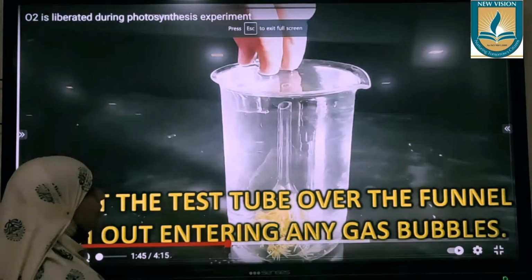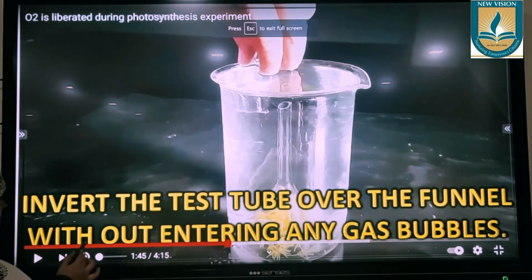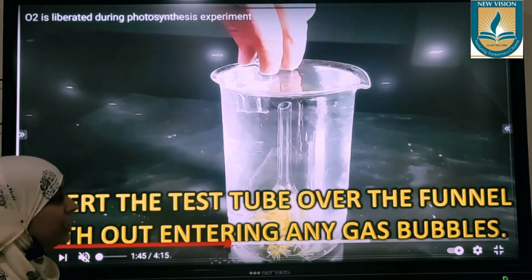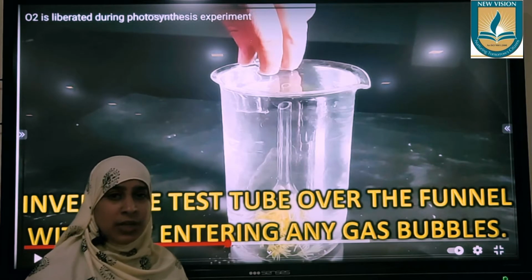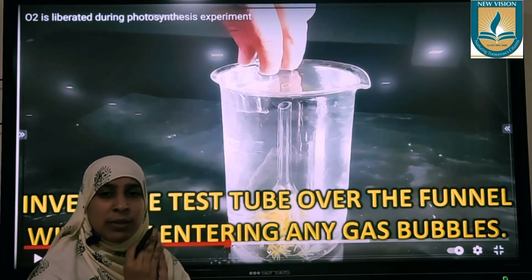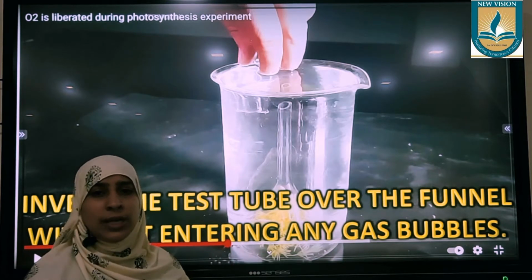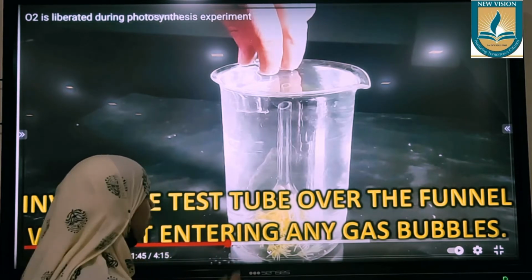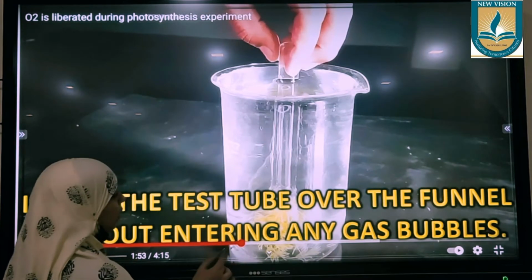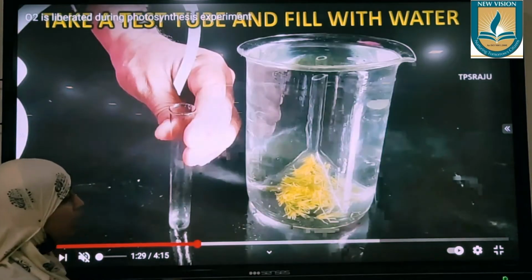For this experiment, we need a plant in such a way that we can collect all the oxygen coming from it. If you take any land plant, a terrestrial plant, you cannot collect the oxygen coming from it. So we go with an aquatic plant, hydrilla.